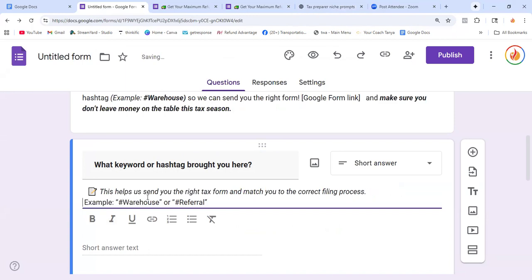Go to the next line. This helps us send you the right tax form and match you to the correct filing process.